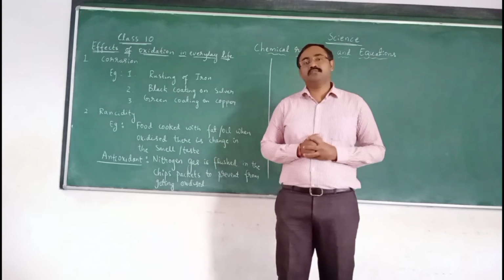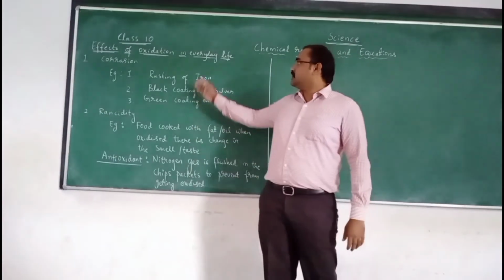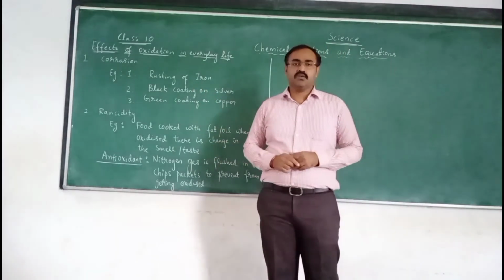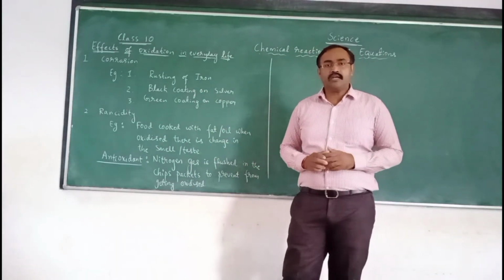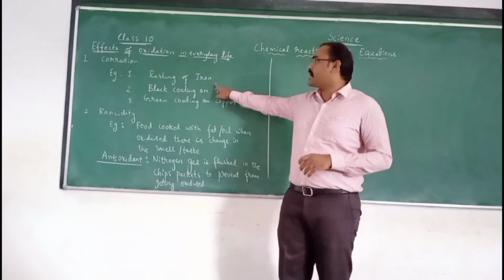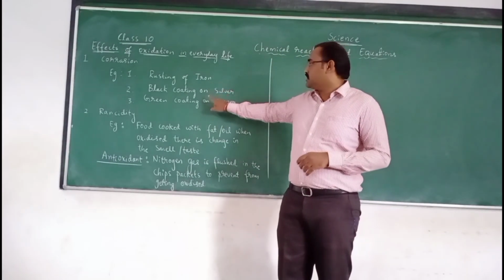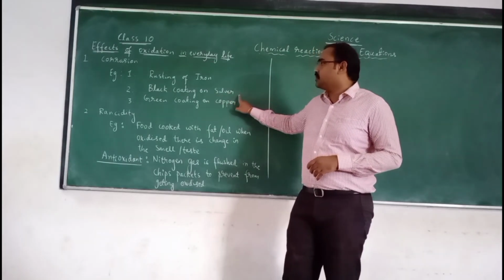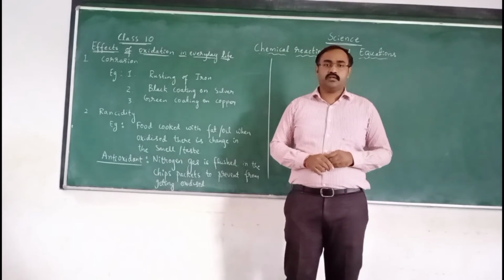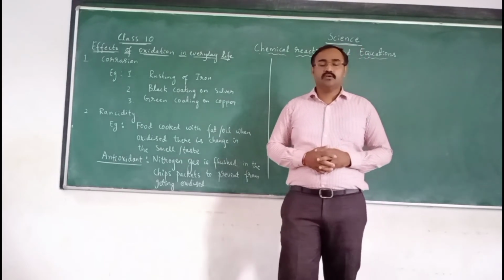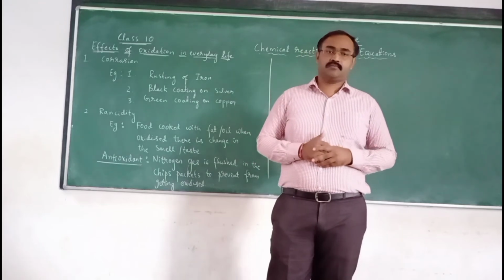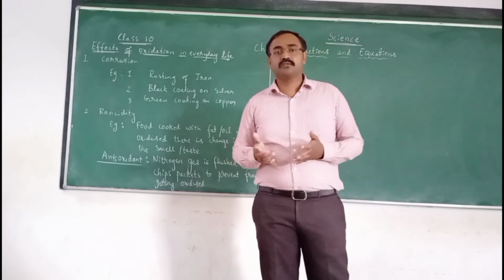Study the various effects of oxidation in our everyday life. One is corrosion. So what is corrosion? Let us look into the examples first. One is rusting of iron, another is black coating on silver, and another is green coating on copper, and many more. Usually railway tracks and iron bridges also corrode.